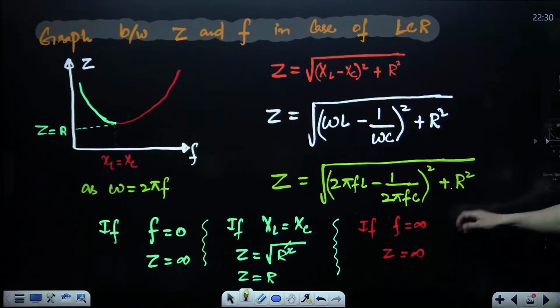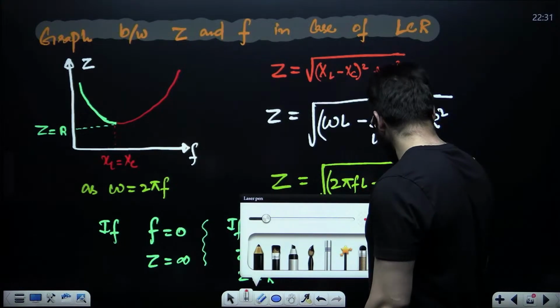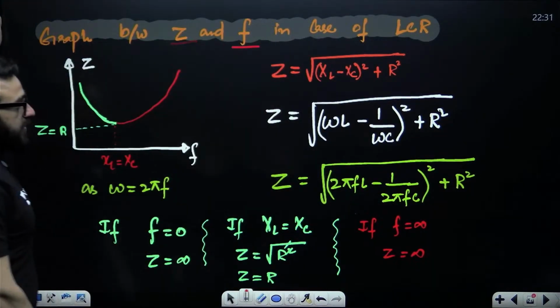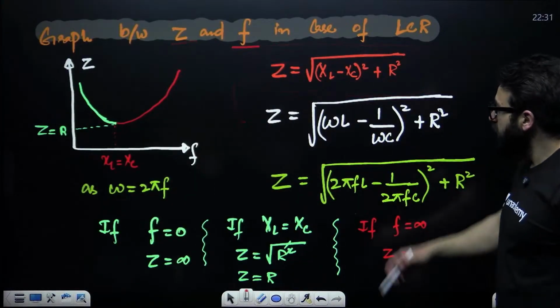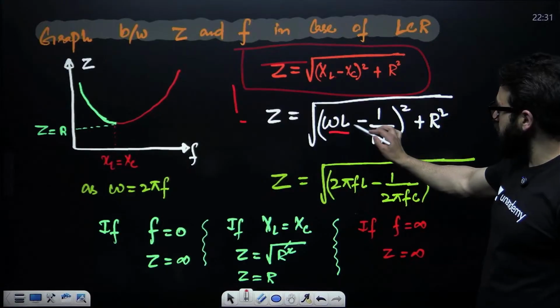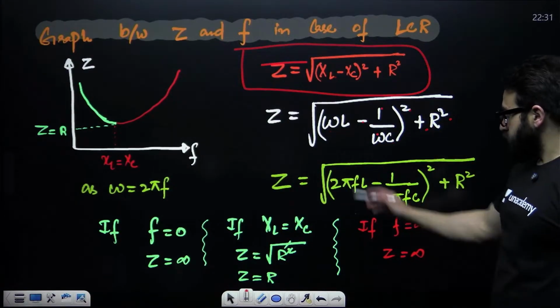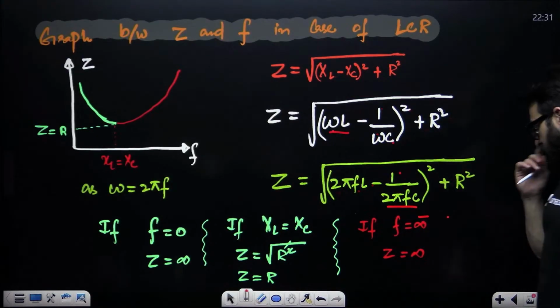Now, one more important graph in LCR is over here. That is graph between impedance and frequency in case of LCR. Guys, see. This is the equation of impedance. Instead of XL, you can write omega into L minus 1 by omega into C, whole square plus R square. Omega, you can write 2 pi F into L. Here also 1 by 2 pi F into C, plus R square.